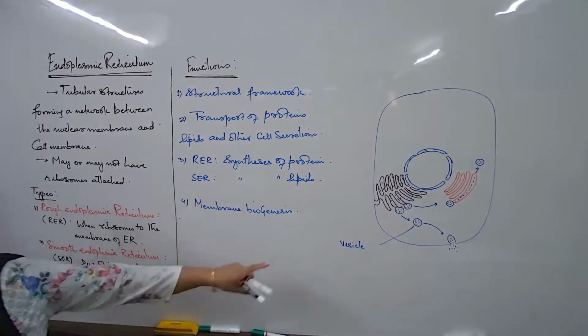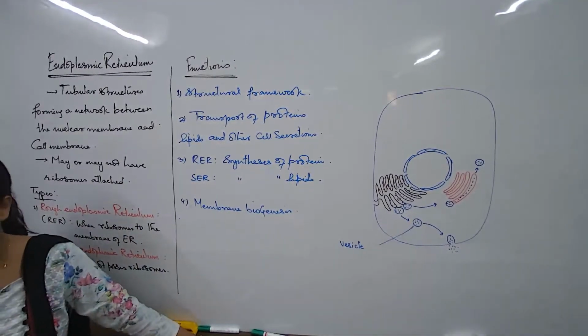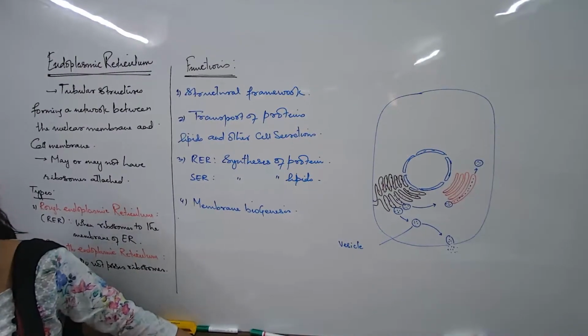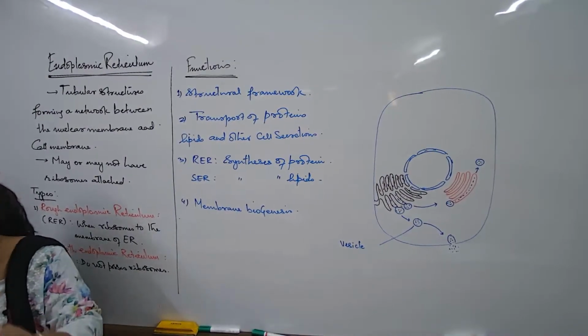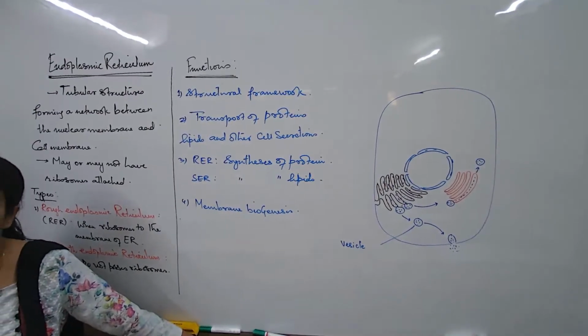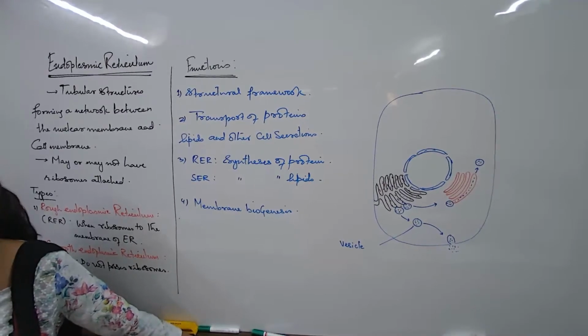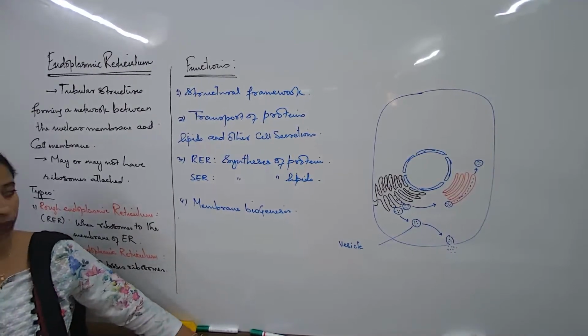So, if I have to talk about the formation of the membranes in a young cell, now, this is a cell. Suppose it divides and it forms two new cells. The nuclear membrane is forming new again. The cell membrane is forming new again. So for the formation of the cell membrane and the nuclear membrane, will it not require a large amount of proteins and lipids?